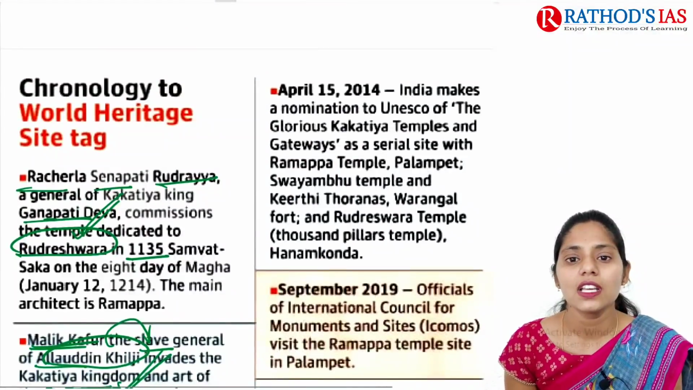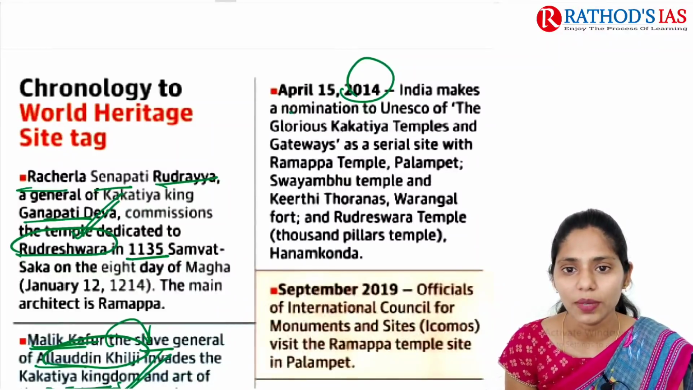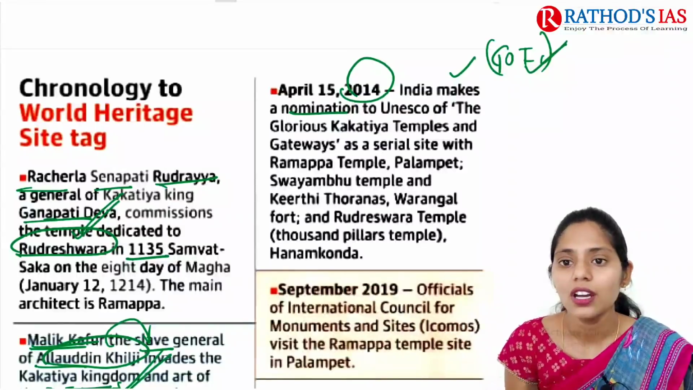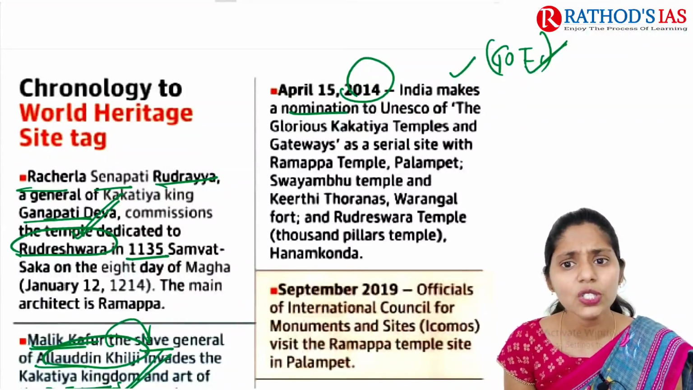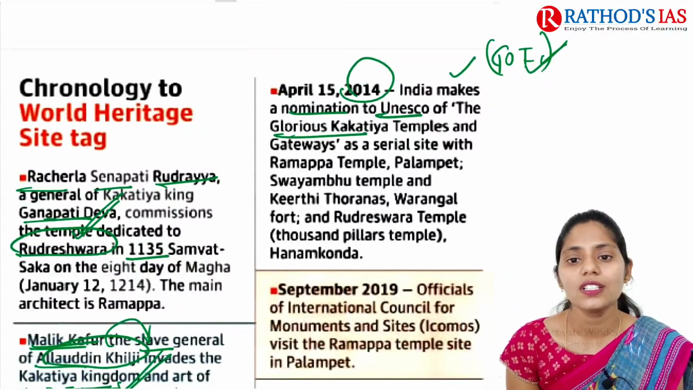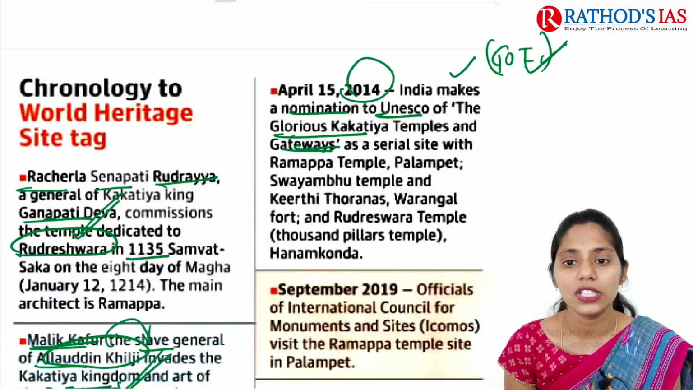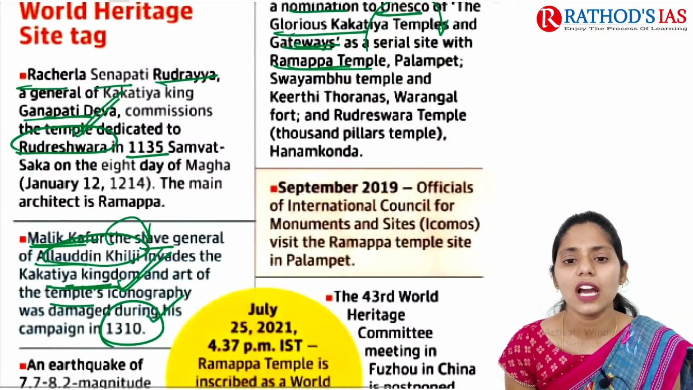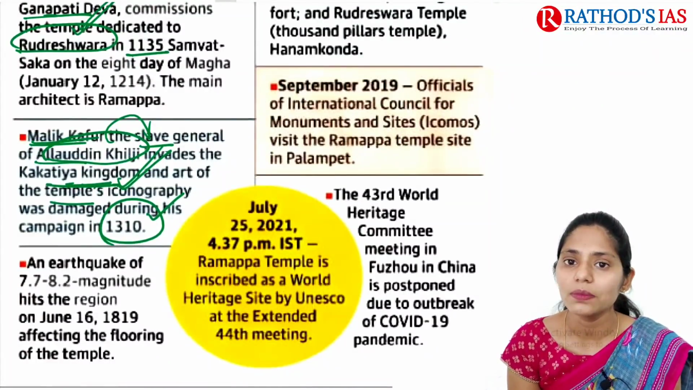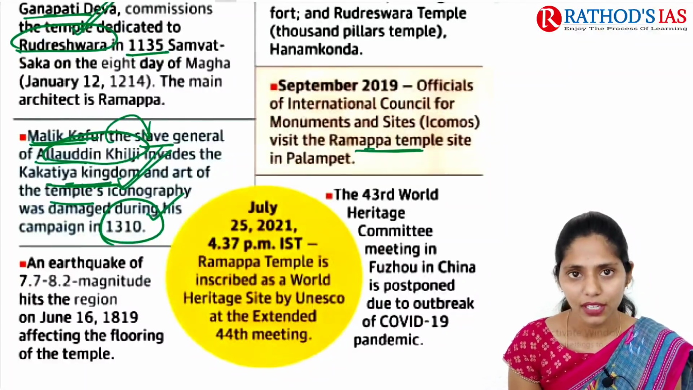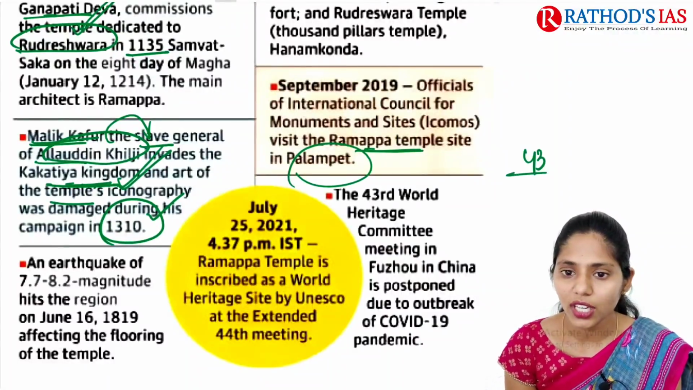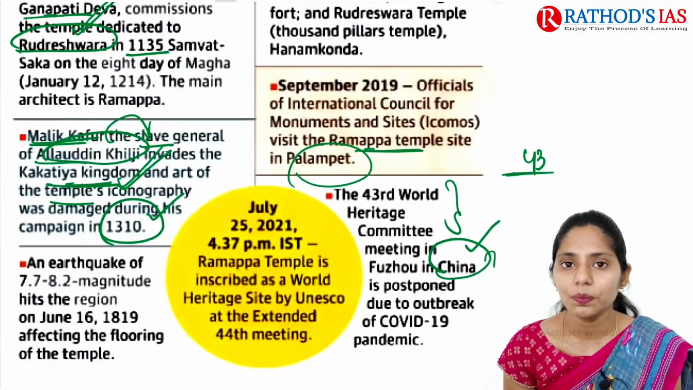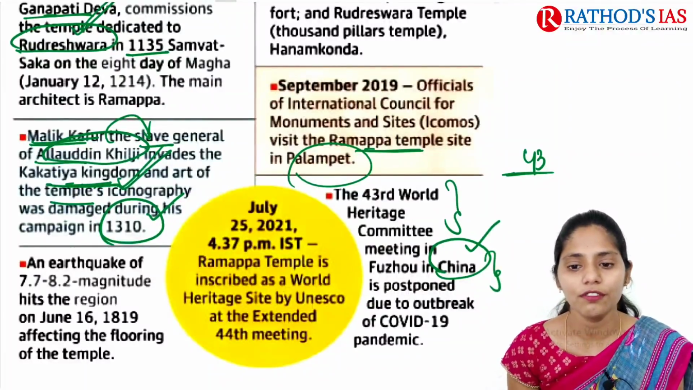And next important thing here is, in 2014, India made a nomination. This nomination is done by the government of the country. So here the government of India made a nomination to UNESCO of this glorious Kakatiya temple and gateways as a serial site with the Ramappa temple, which is located in Palampet. Okay, in 2019, officials of the International Council on Monuments and Sites visited this Ramappa temple in Palampet. And recently the 43rd World Heritage Committee meeting that was to be held in China was postponed because of the outbreak of the pandemic.